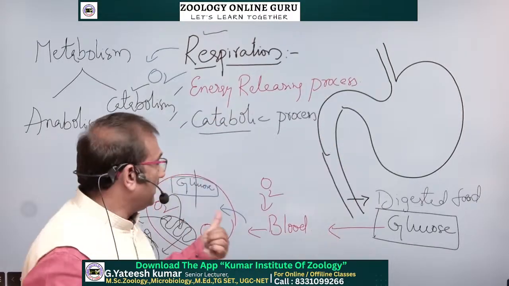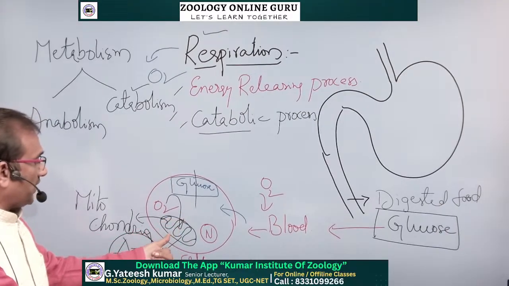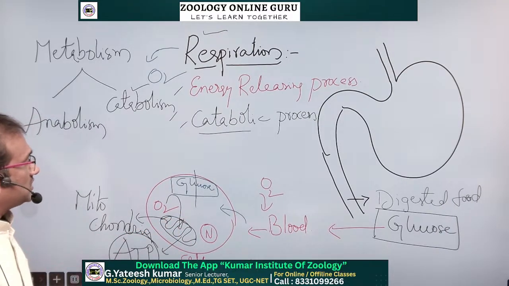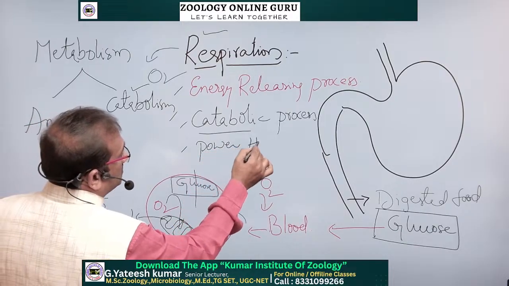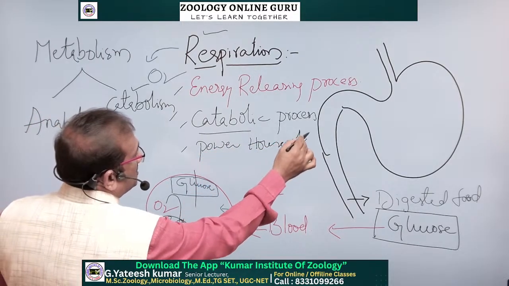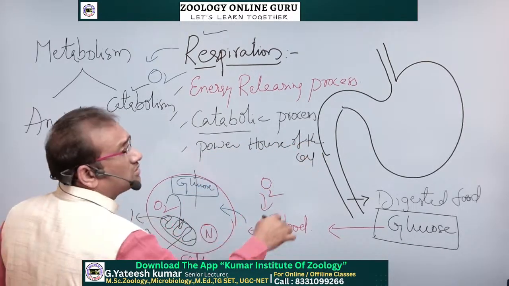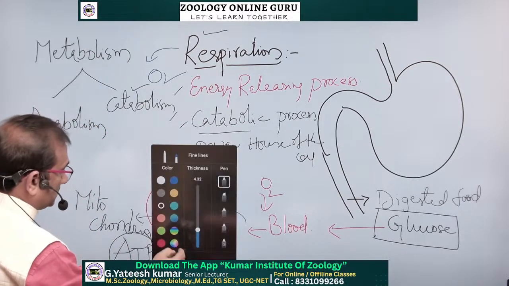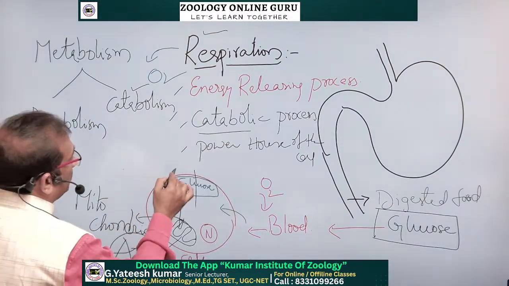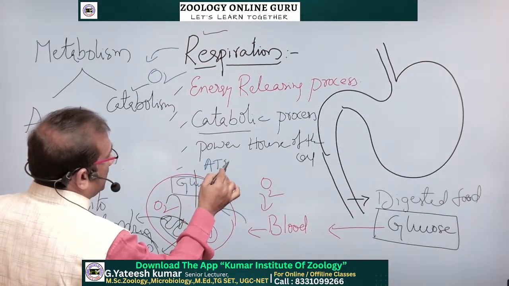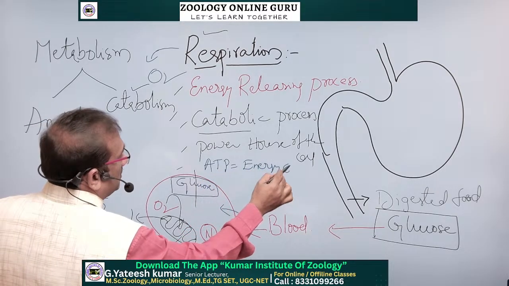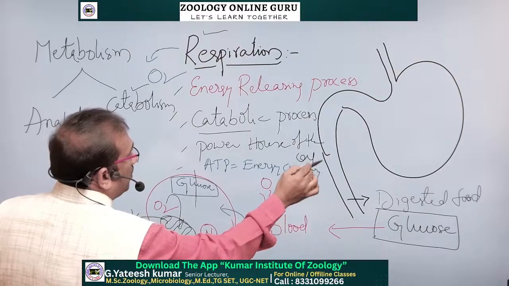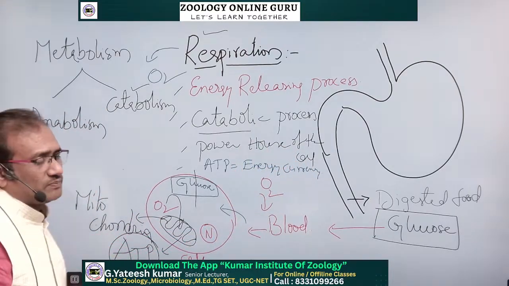At the end, in the cells, mitochondria is present. Mitochondria is known as the powerhouse of the cell. And lastly, we get ATP. ATP is the energy currency. It's called energy currency. So all we discuss in this respiration topic.